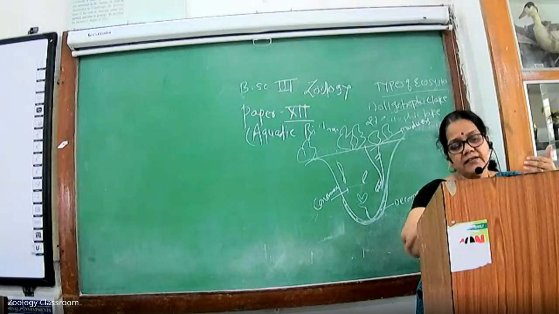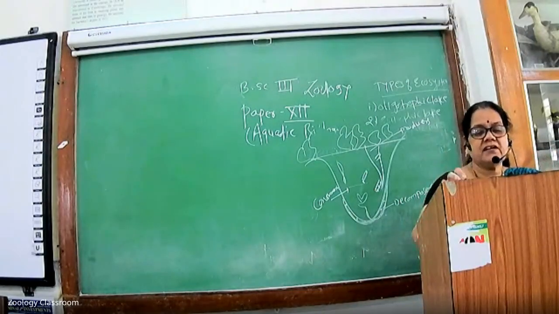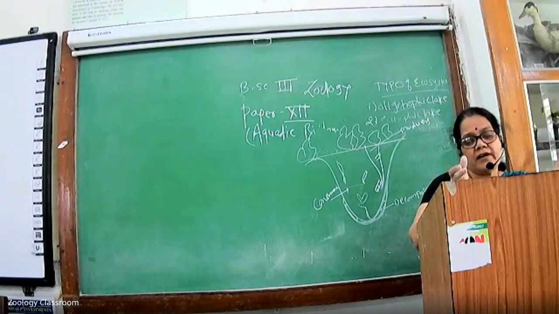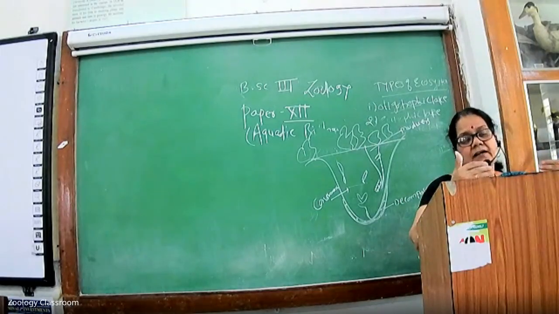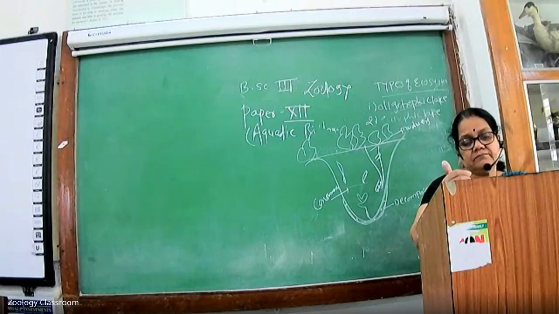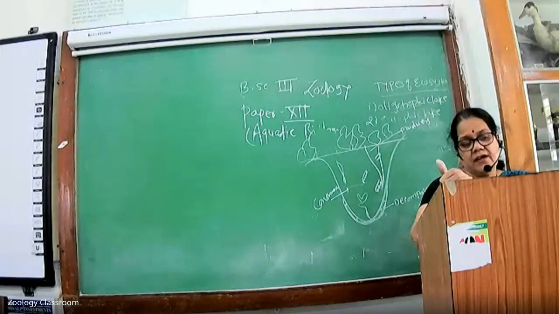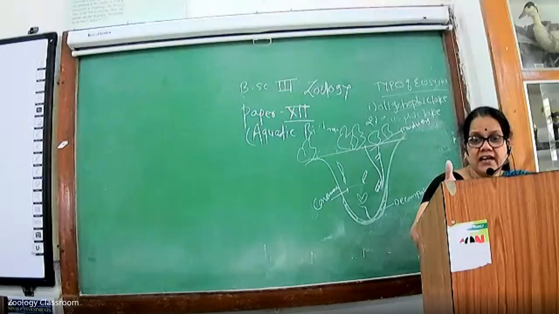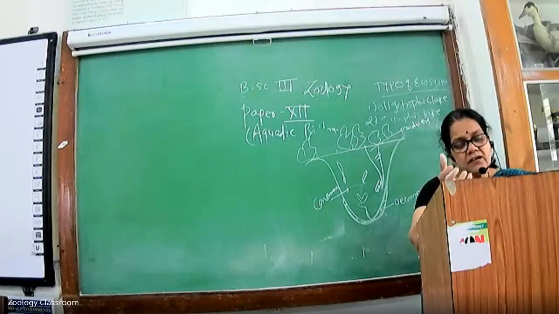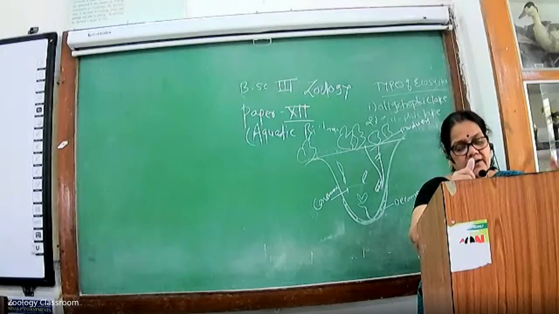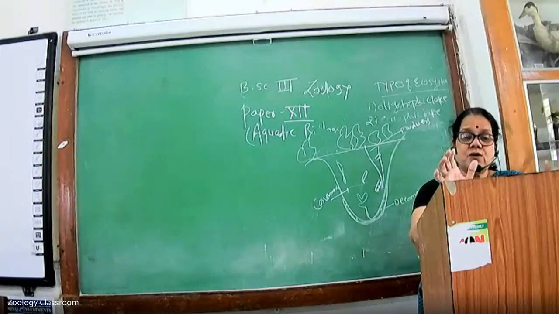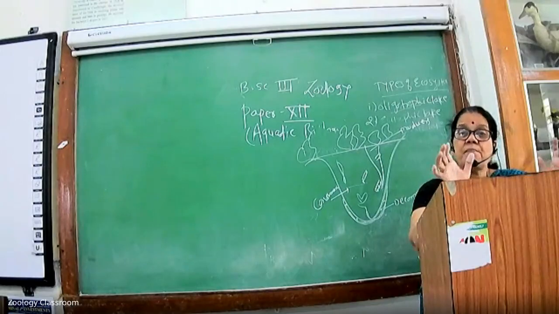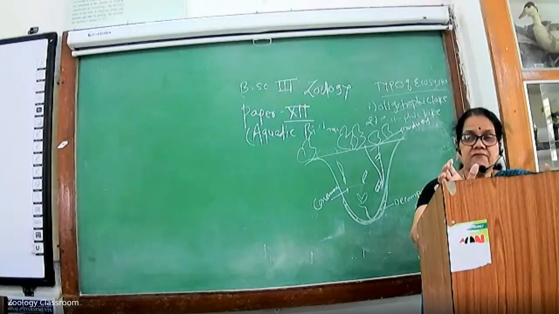And the next point is the lake ecosystem. In the freshwater bodies, different types of lakes are present. There are three types of lakes. First type is the oligotrophic lake, second is the dystrophic lake, and the third is the eutrophic lake. And this lake ecosystem is formed by abiotic factors and biotic factors.